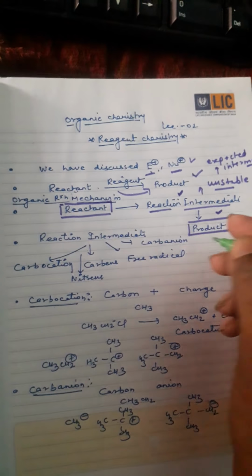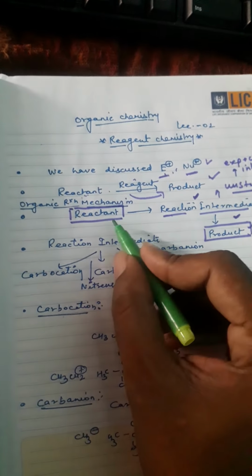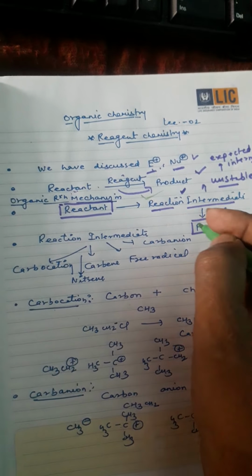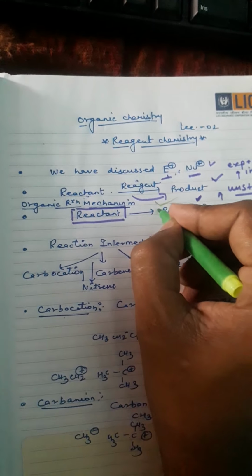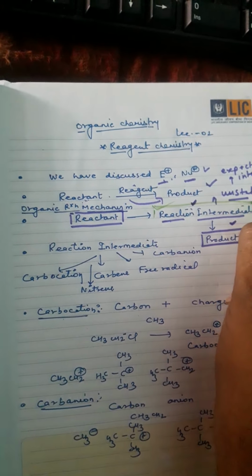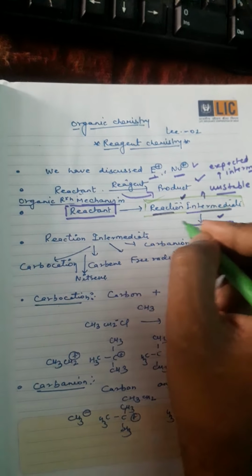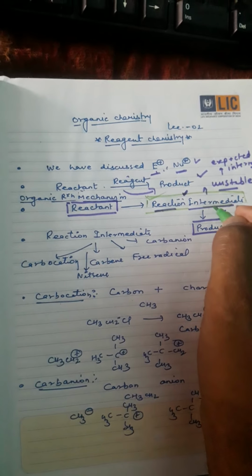In each reaction, for converting reactant to products, a reaction intermediate will be formed. Later we will discuss how many types there are.